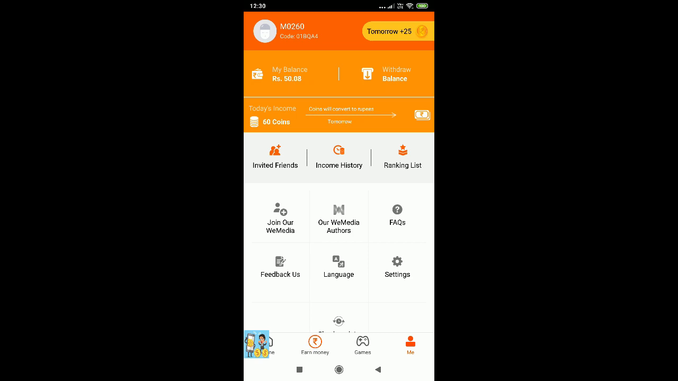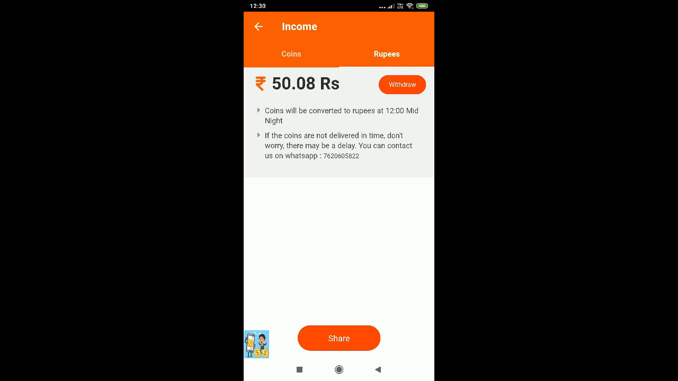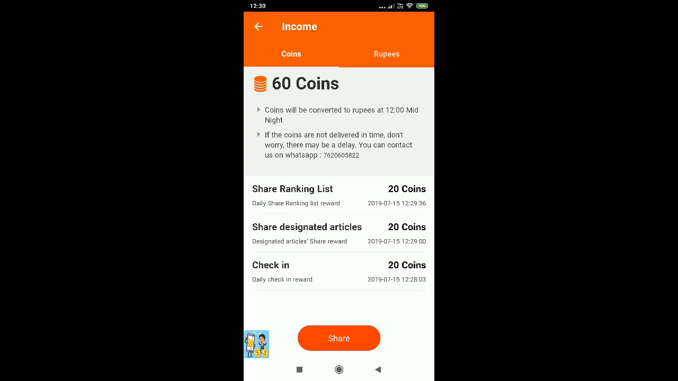So here you can find my refill code 01BQA4, and my balance is updated as ₹50. And here you can see the withdraw section. Coins will be converted to rupees at 12 midnight. If coins are not delivered in time, don't worry, you can contact on WhatsApp. So here you can see coins is 60 now, because I have shared one article and shared one rank list.